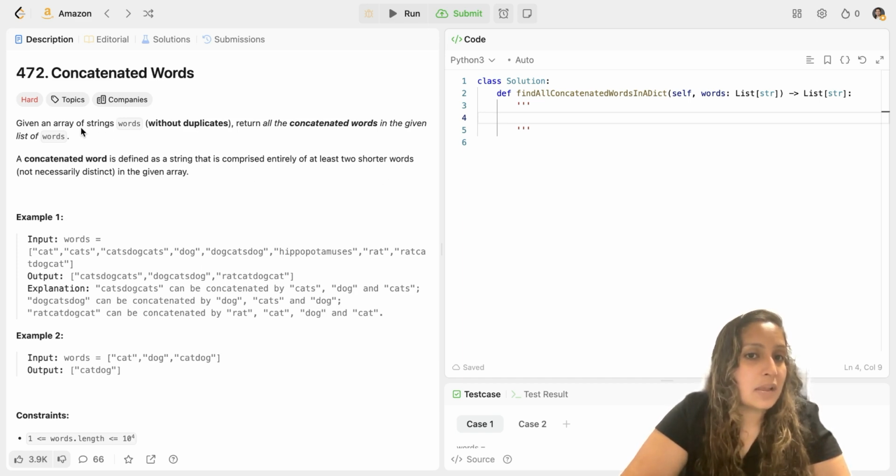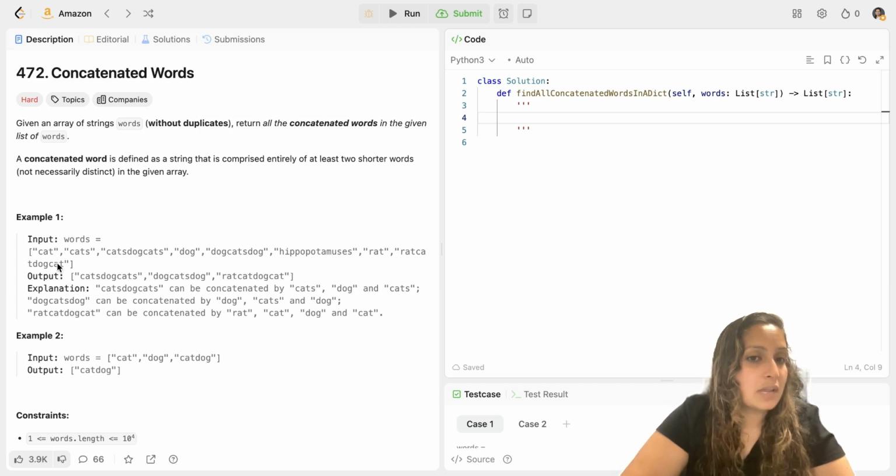You have been given an array of strings, which is words, without duplicates. So there are no duplicates there. And you have to return all the concatenated words in this given list of words. It could be that there are other words in the same string array words which are combinations of some of the words from the same array. A concatenated word is defined as a string that is comprised entirely of at least two shorter words, not necessarily distinct, in the given array.